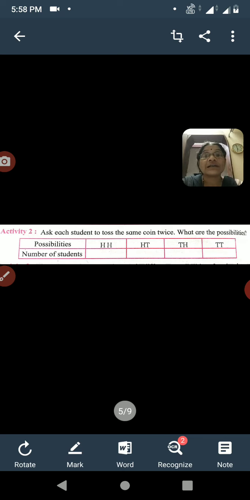Either you take a coin and toss it 2 times, or you take 2 coins and toss them a single time. That is one reading. For simplification, this is also an activity for the whole class, but for our easiness, you have to do this activity 10 times yourself.